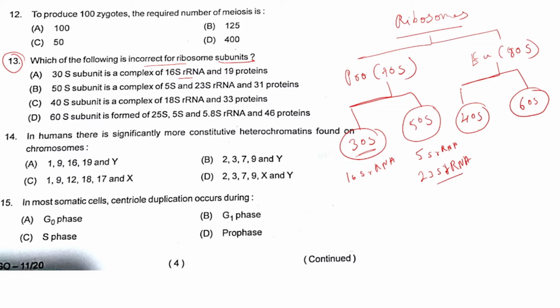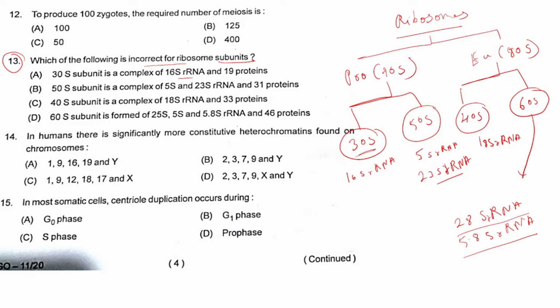Okay, these are the ribosomal RNAs. Again, the 40S subunit is made up of 18S rRNA, whereas the 60S subunit is made up of 28S rRNA, 5S rRNA and 5.8S rRNA. So these are the constituent ribosomal RNAs which make the ribosome.